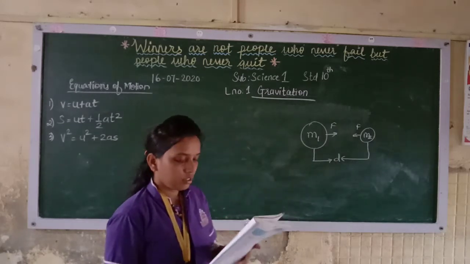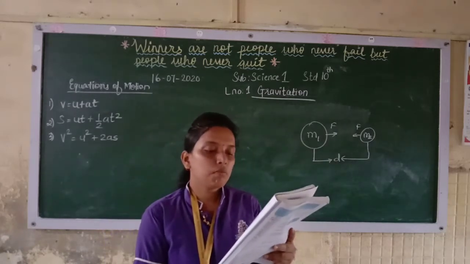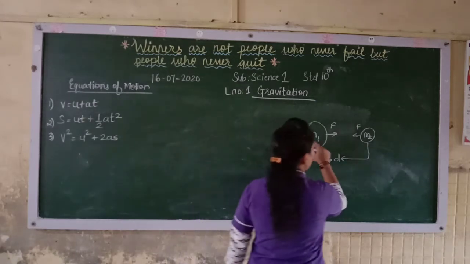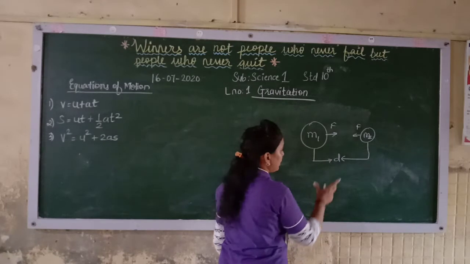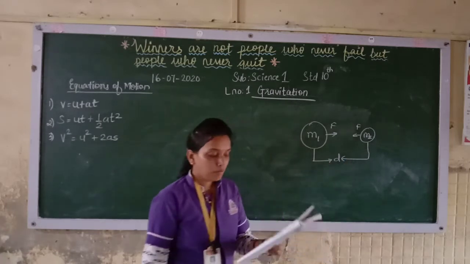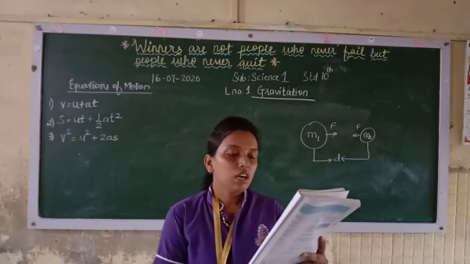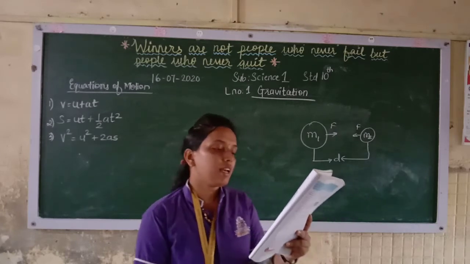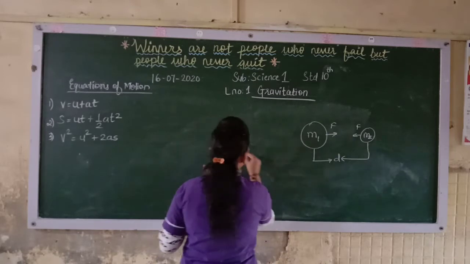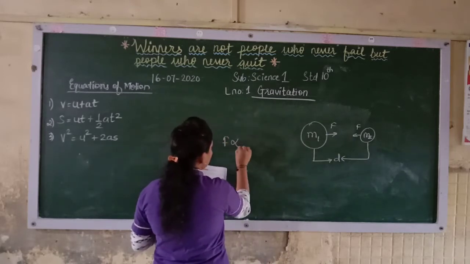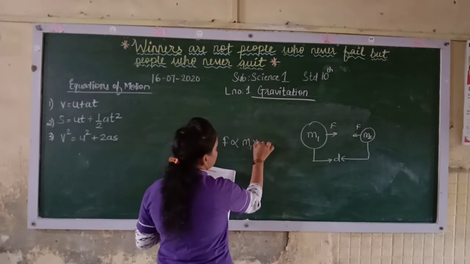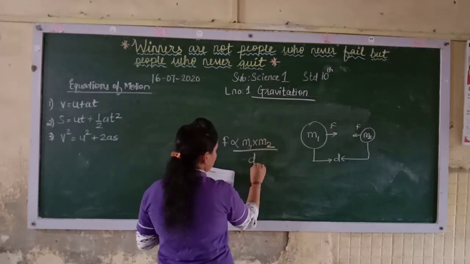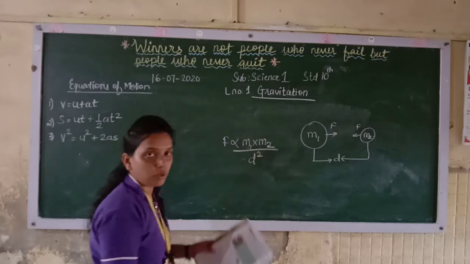This figure shows two objects with masses m1 and m2 kept at a distance d from each other. Mathematically, the gravitational force of attraction between these two bodies can be written as F is directly proportional to the product m1 into m2 upon the square of the distance between them.